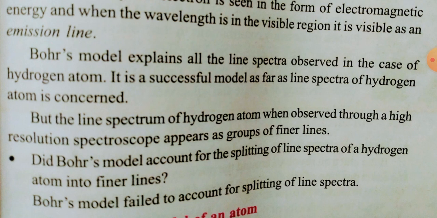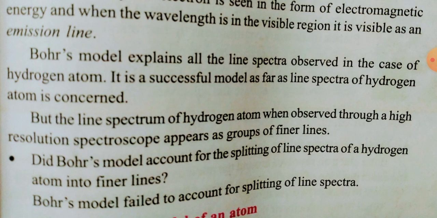Means when a magnetic field is applied, the line spectra become finer lines, means the line in a spectra is divided into smaller lines when observed through a magnetic field.